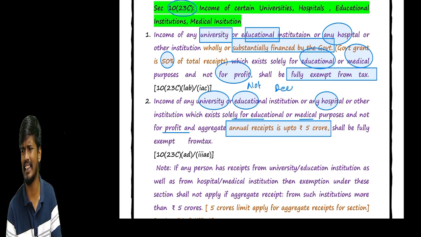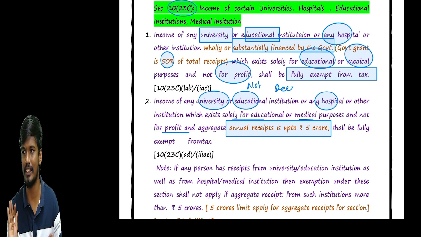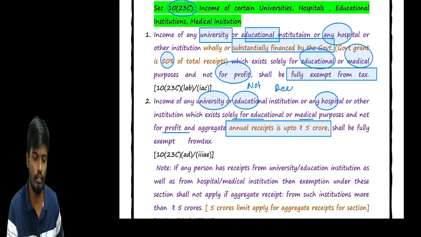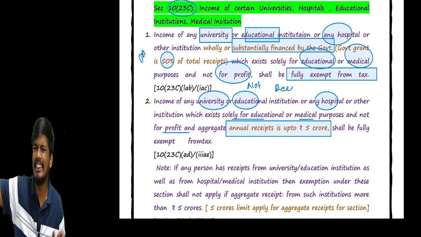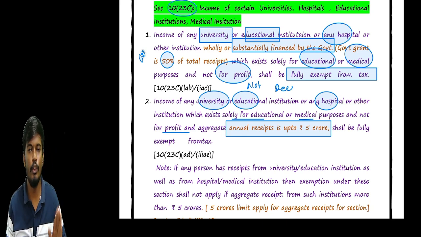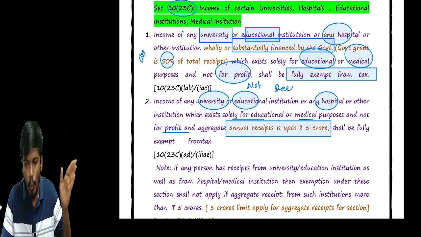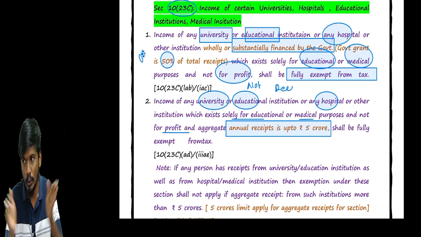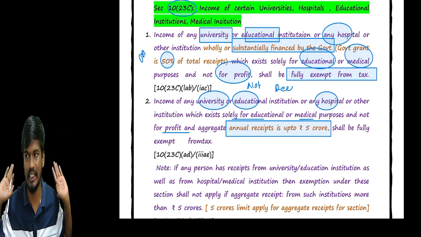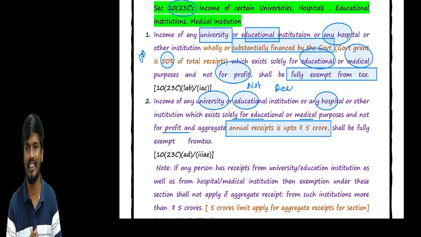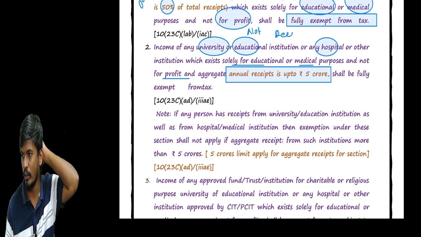Sir, which type of education, sir? Which education is not substantially financed by the government? Which university, which hospital is not substantially financed? We can simply say government schools and government hospitals are covered under this point. But I'm talking about small education institutions, small universities and small hospitals. If any university, education institution or hospital is solely established for non-profit purposes, and the total aggregate annual receipts from schools and everything is less than 5 crores, whatever income is earned by the trust is fully exempt. That is fully exempt, not required to take any registration. Sir, other than that, if we are not covered by substantially financed or the annual receipt of 5 crores, we can take the registration.